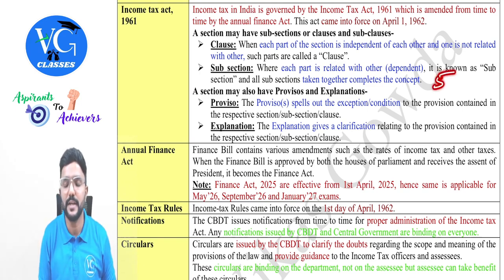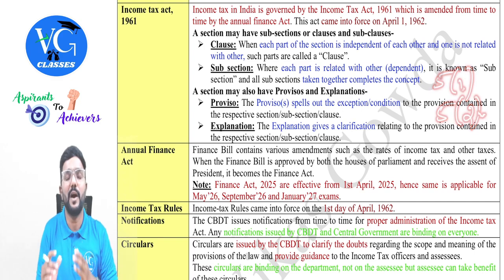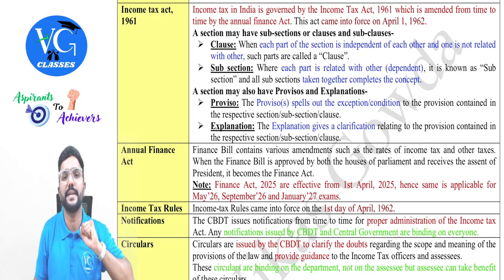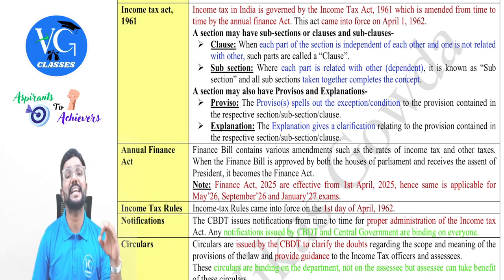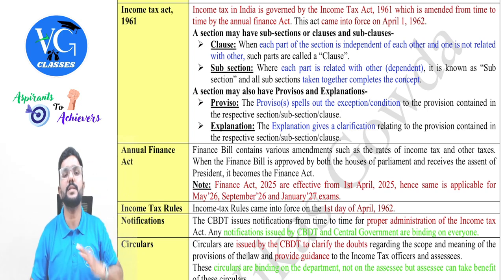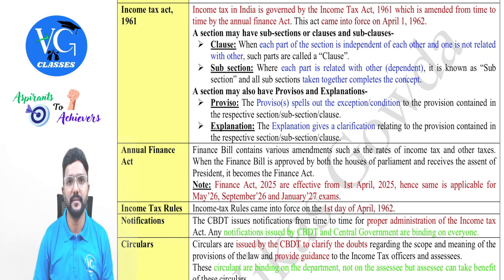Guys, section 5 of the Income Tax Act talks about the scope of total income. And it has two subsections, section 5.1 and section 5.2. Only when a person has an idea about both these subsections can I clearly tell what income is taxable in India and for whom. Sir, if I just know subsection 1, is it enough? No. Same way, section 6 of the Income Tax Act talks about the residential status, and it has various subsections. Only when I know all the subsections will I be able to tell when a person is said to be resident in India. If not, I might miss out, guys.